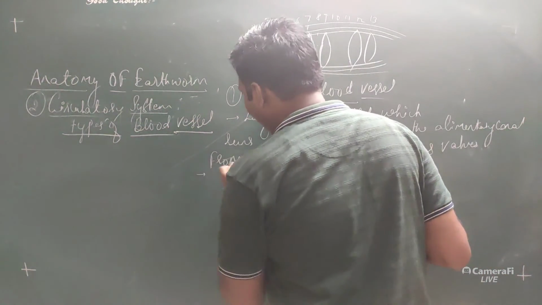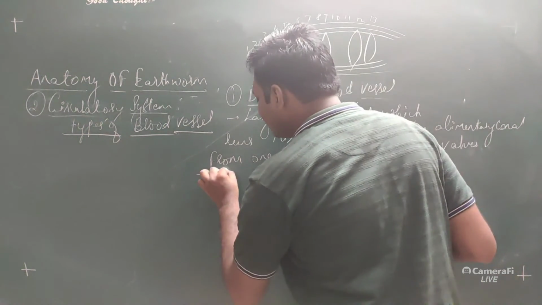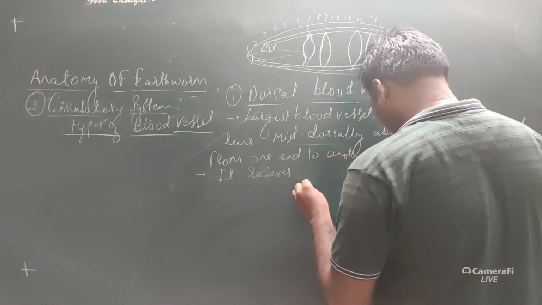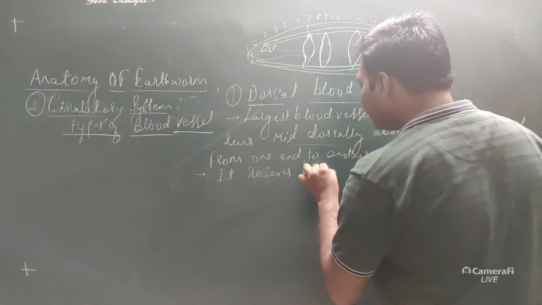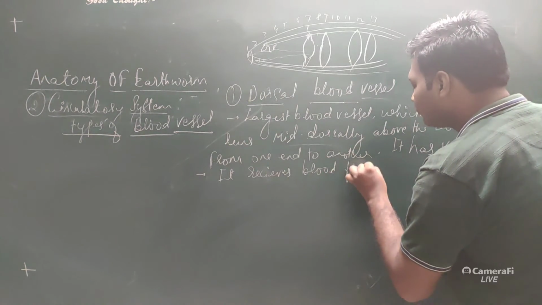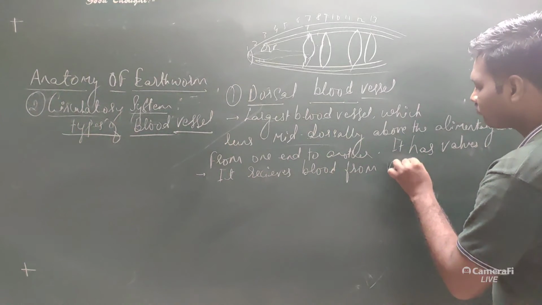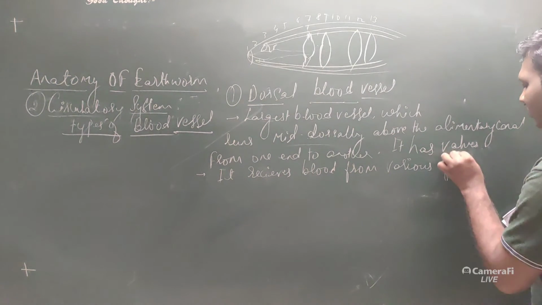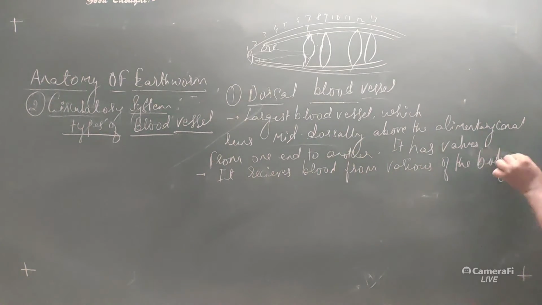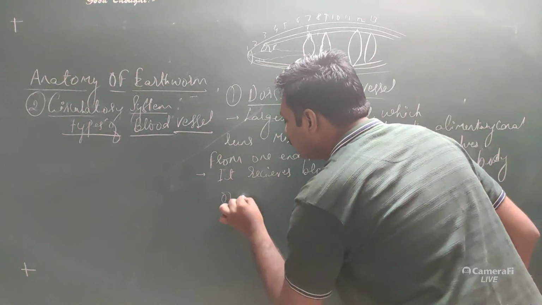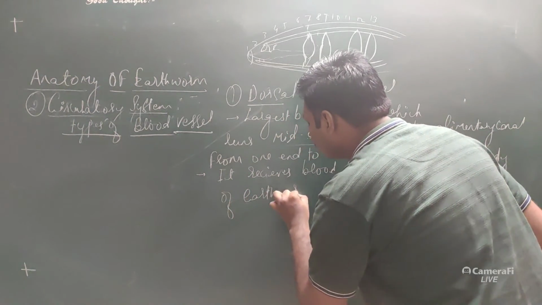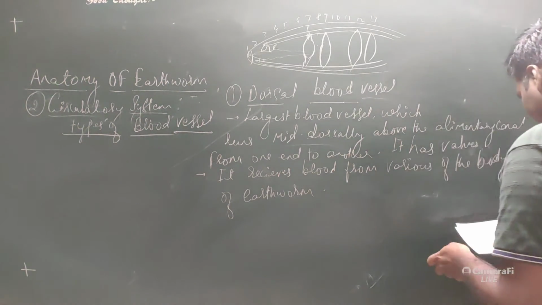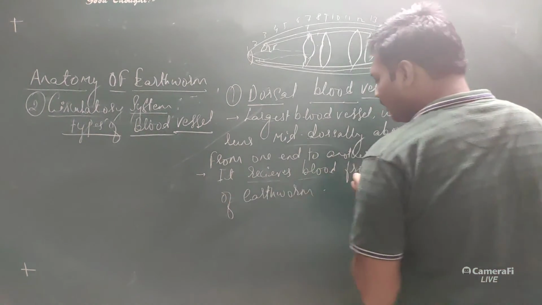Now the important point about this type of dorsal blood vessel is it receives blood from various parts of the body of the earthworm. So it is collecting or receiving the blood from the different parts of the body.